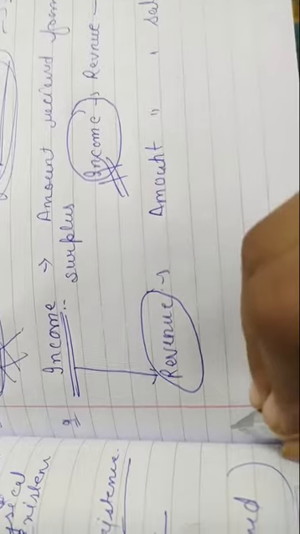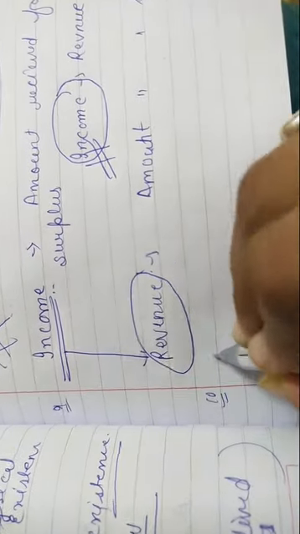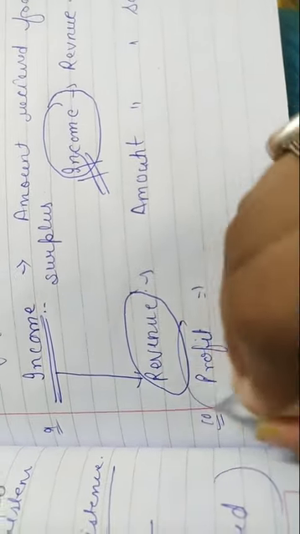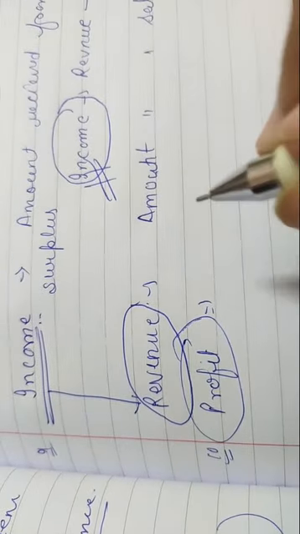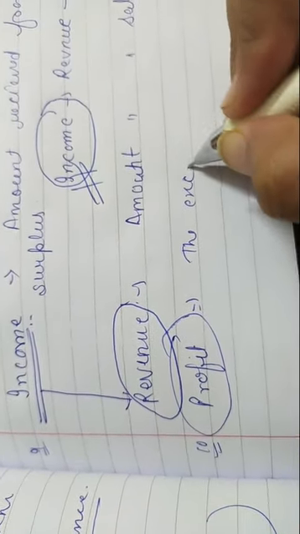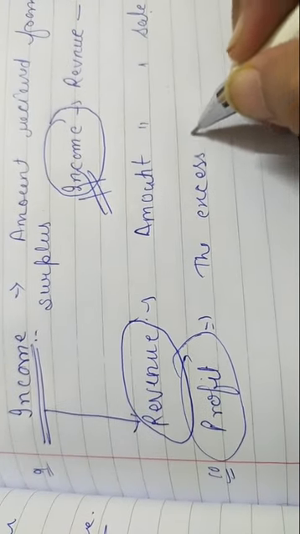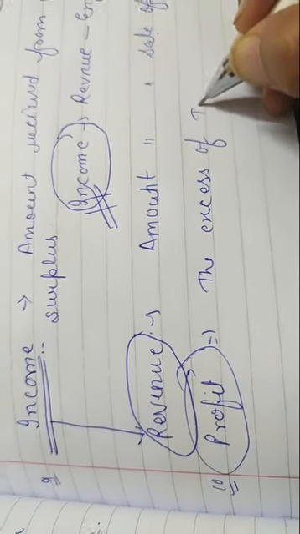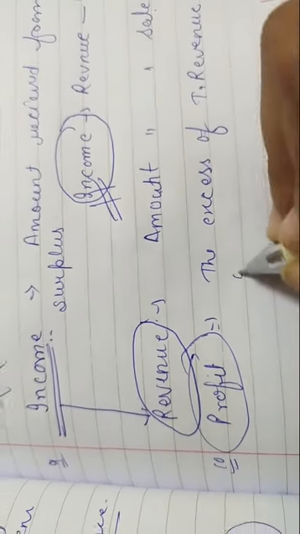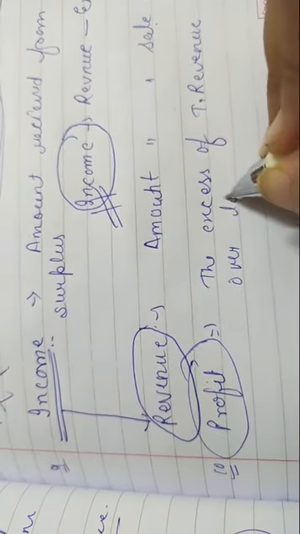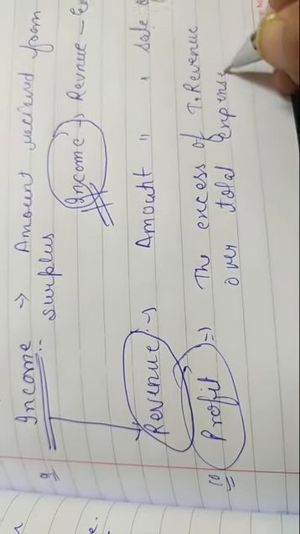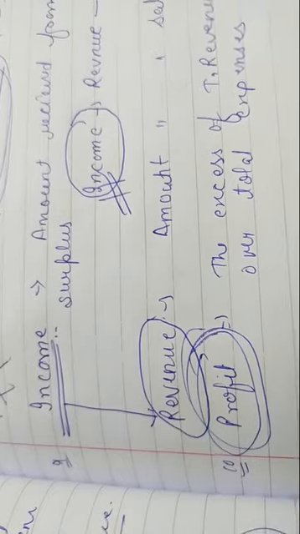Okay, so let's take another one, that is profit. We all are familiar with this word, profit. Or I can say the excess of total revenue over total expenses is called profit.